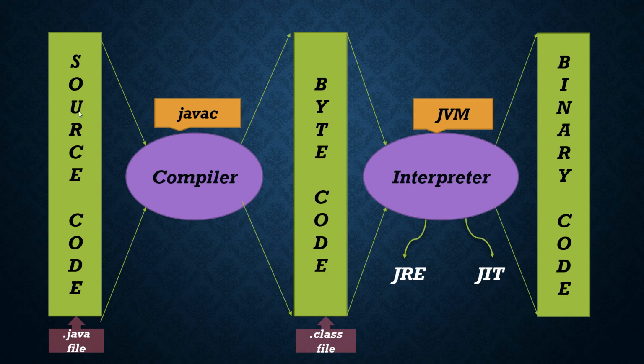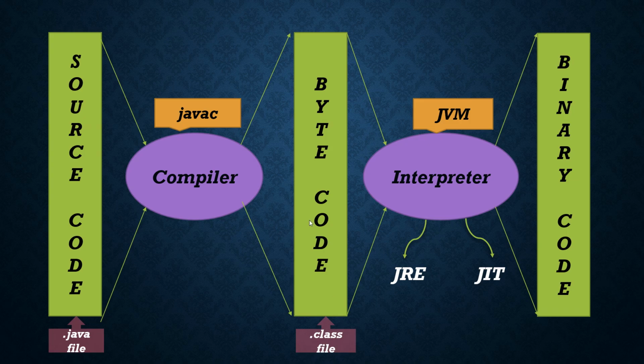This source code will not be converted to the binary code directly. Internally it will be converted to the byte code. Whatever source code we write in the Java programming language will have the extension .java. After one conversion it will generate one more file, that is the .class file. So here half of the conversion will be done, and the .class file will be generated.